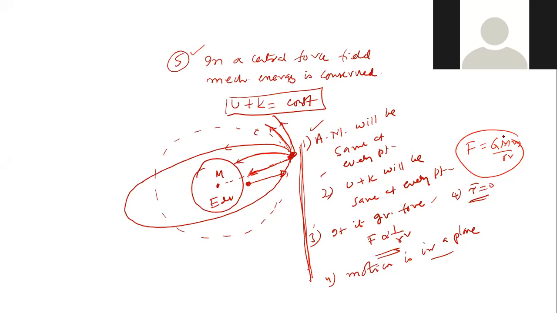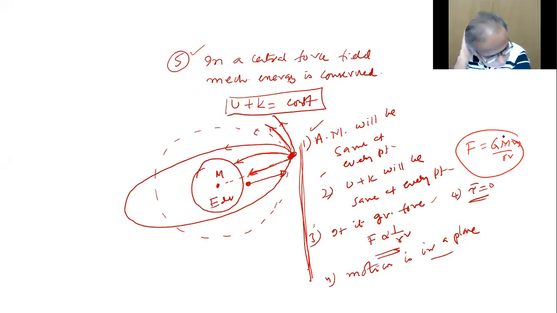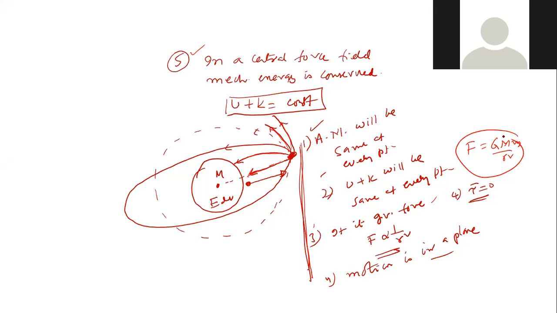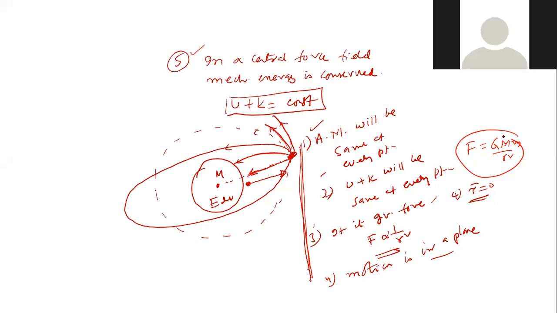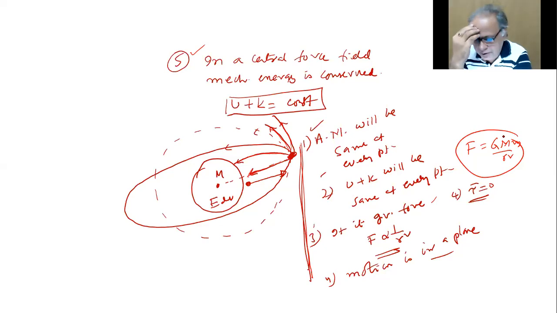Second, because the torque is 0, the angular momentum is constant, conserved. And third, since the angular momentum is constant, it will always be in the same plane, same direction. L should be fixed all the time because it is constant.